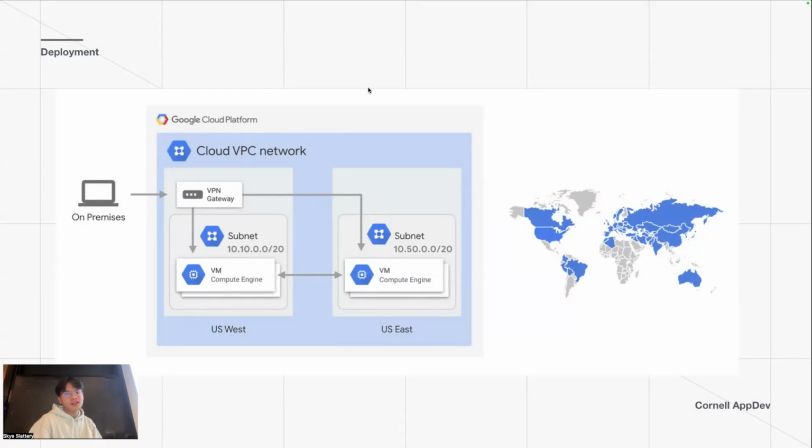All right. So it's just essentially a network. You can have multiple regions, and in each region you can have different computers. So what we'll be building today is we're going to set up a VPC network, and then inside we're going to have one subnet. We're just going to choose the closest one to our location right now, which I believe is Northern Virginia or something like that. And then we're going to have one VM. This shows multiple, but we're just going to use one for now. So yeah, let's get to it.